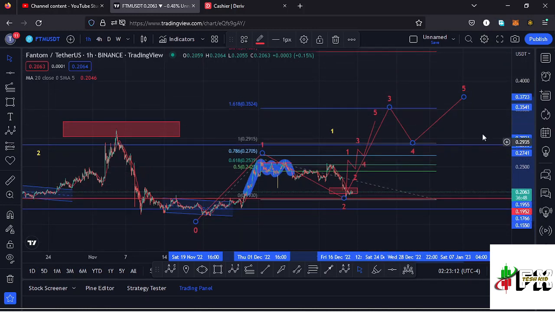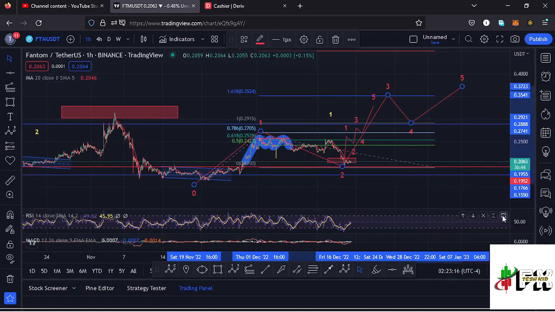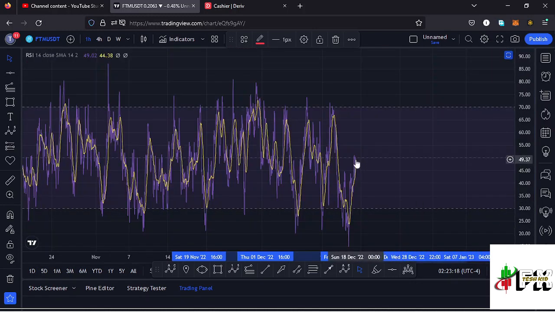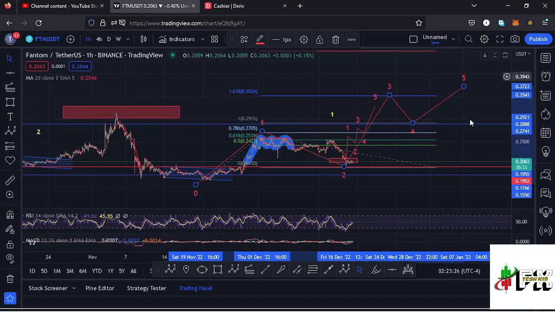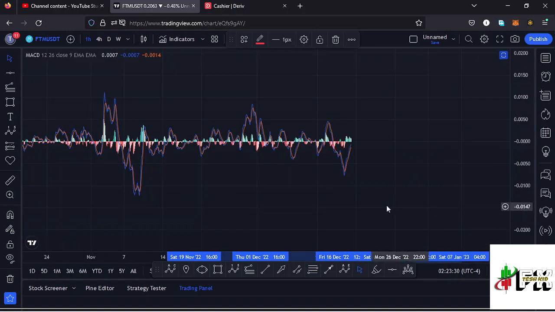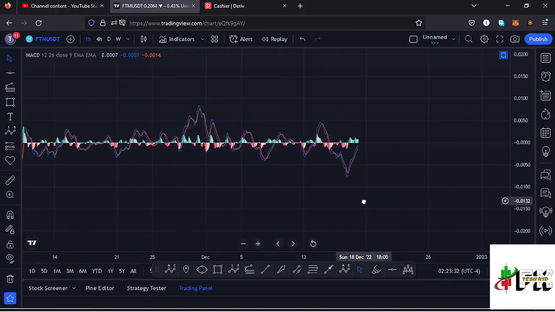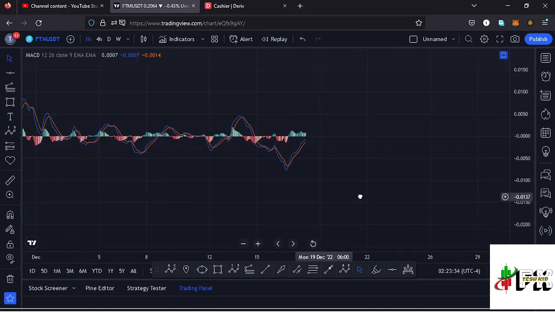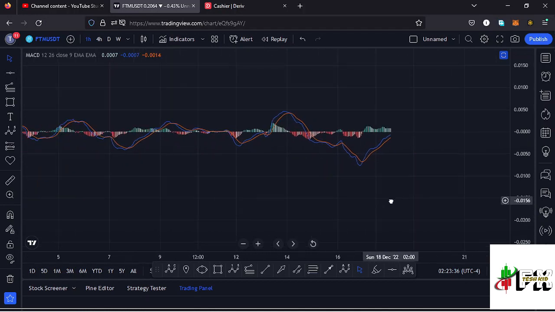So let's be patient and see how that plays out. Also taking a look at the indicators here on the RSI, we are trading at around the 49 mark, meaning we have massive room for us to support any movements to the upside. Also any movements to the lower side will still be supported. Also taking a look at the MACD, we have been able to print a bullish cross, and we are also seeing an increase in the buying momentum, meaning higher prices could be coming our way.